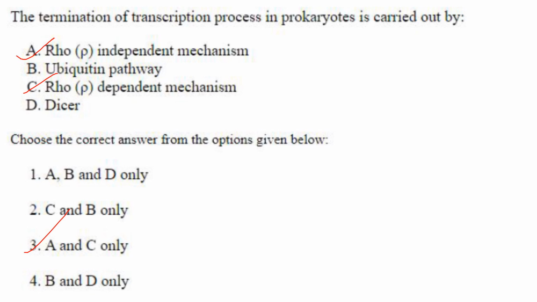Then termination of transcription process in prokaryotes is carried out by. You have rho dependent and rho independent mechanisms of termination in prokaryotes. Ubiquitin pathway is for protein degradation, and dicer is involved in miRNA, siRNA like that. So the answer is A and C only. Answer is option 3.